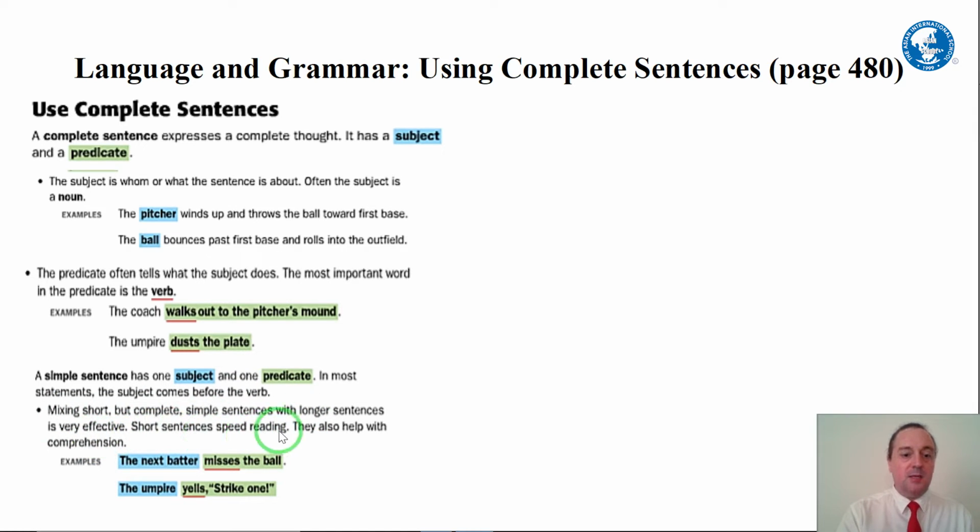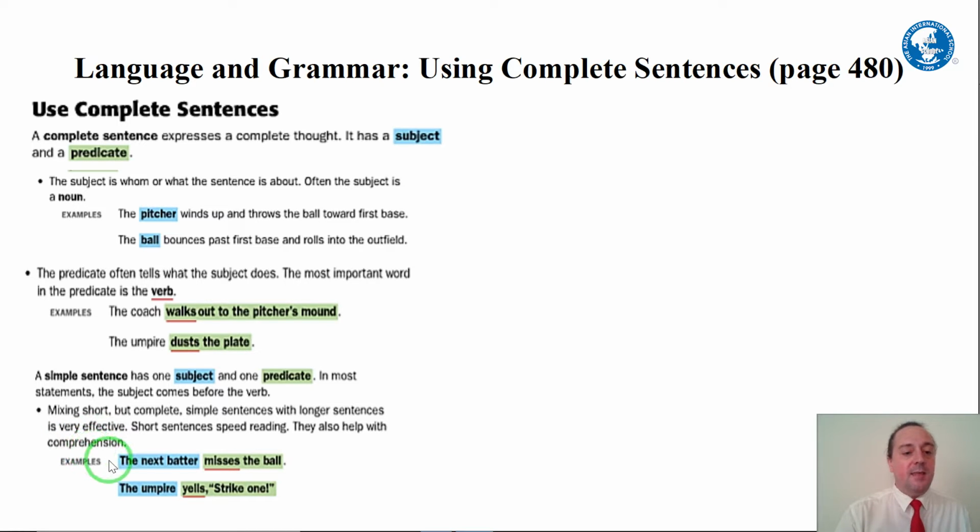Short sentences speed reading. They also help with comprehension. In writing and speaking, it's better to mix short sentences and long sentences together to make it easier to understand what you are trying to communicate. If you use lots of very, very short, simple sentences together, it's very hard to understand. And if you use lots of long and complex sentences, it's hard to understand. So it's better to mix them together.